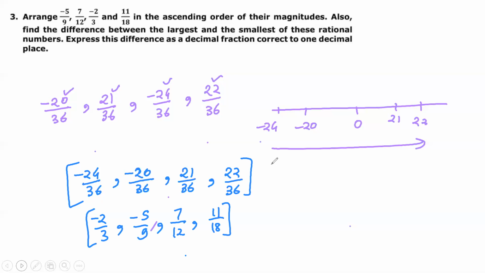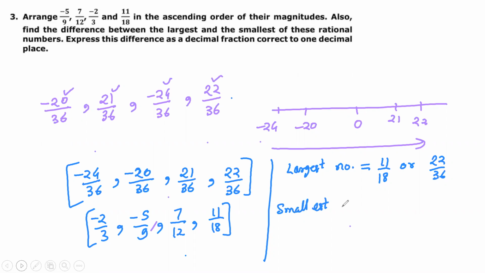Okay, and now the second part of question is express this difference as a decimal fraction correct to one decimal. Okay, so the difference between largest and the smallest number. So largest number is 11 upon 18, or we can say 22 upon 36, and smallest number is minus 2 upon 3, or I can write minus 24 upon 36.